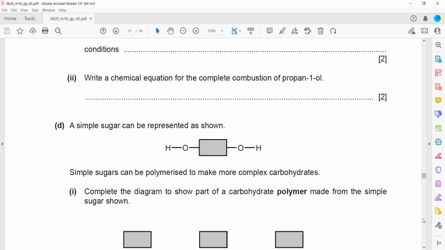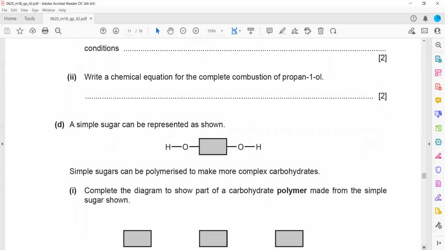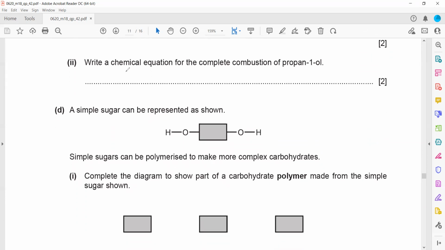Then write a chemical equation for combustion of propanol. So what is the formula of propanol? Prop means 3 carbon, and the general formula of alcohol is CnH2n+1OH, so C3H7OH. We have C3H7OH plus oxygen. Complete combustion is always assumed unless they mention otherwise, so it will give carbon dioxide and water vapor. For a combustion equation, we start balancing with carbon, followed by hydrogen, and at the last oxygen. That's always the case.